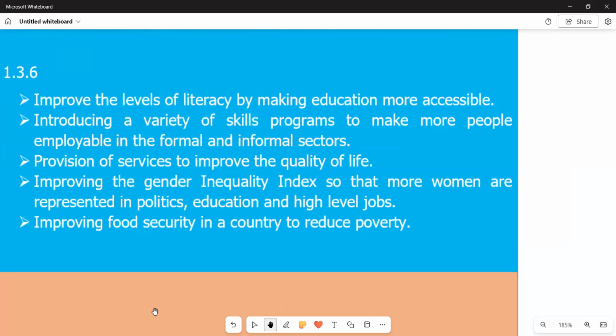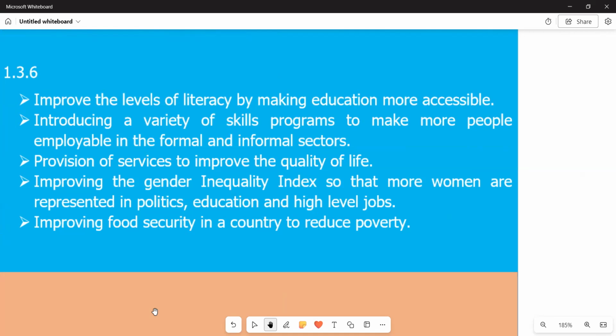The second point is saying introducing a variety of skills programs to make more people employable in the formal and informal sector. So we have some technical skills that we can engage that can make the lives of people better and make them employable. Then we go to the third point, saying provision of services to improve the quality of life.